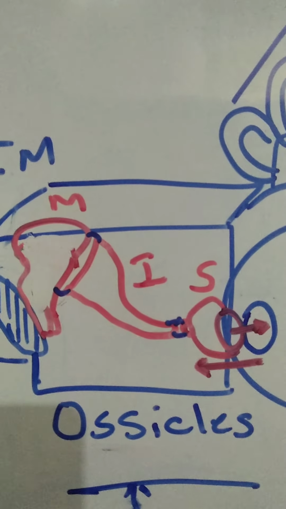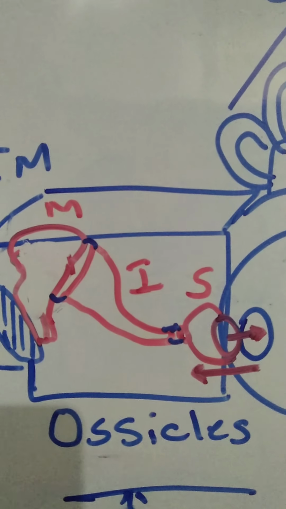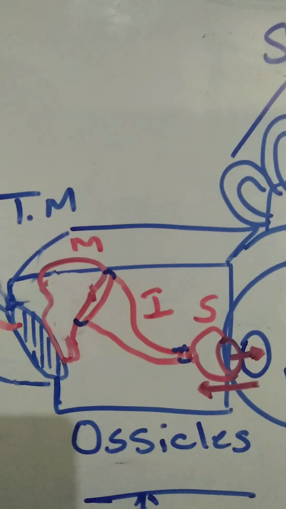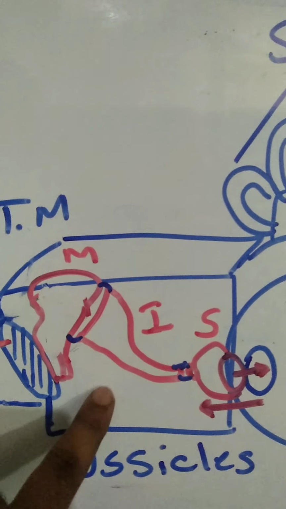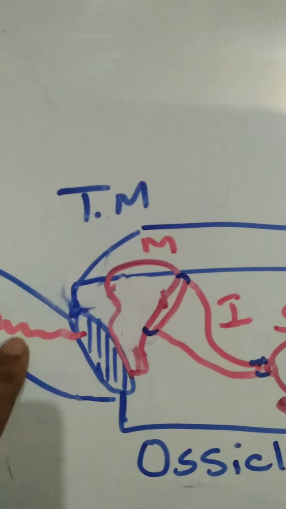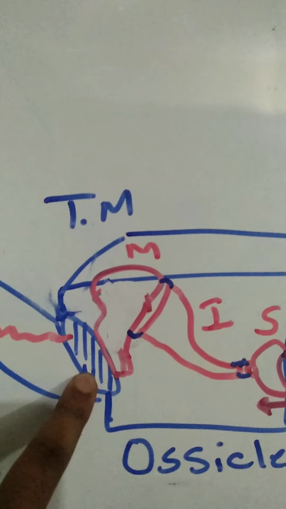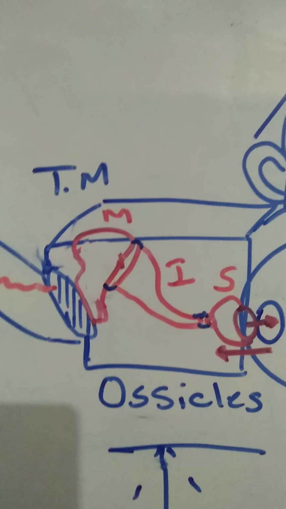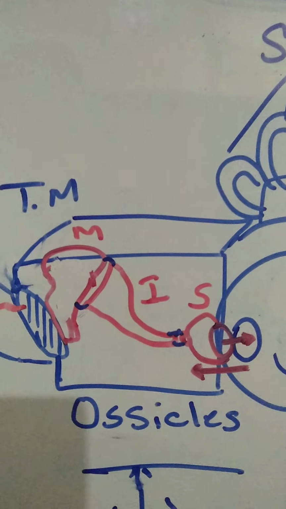This middle ear cavity is ventilated from the nasopharynx by a tube called the eustachian tube, not shown in the diagram, but the air from the eustachian tube reaches the middle ear cavity in order to maintain equal pressure on either side of this membrane called the tympanic membrane. At that time, the tympanic membrane will be in optimum position to vibrate. That is the function of the eustachian tube.